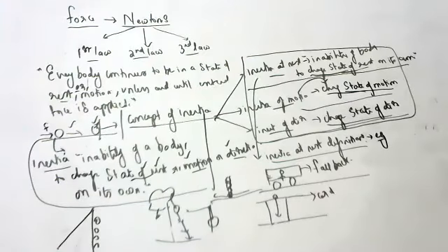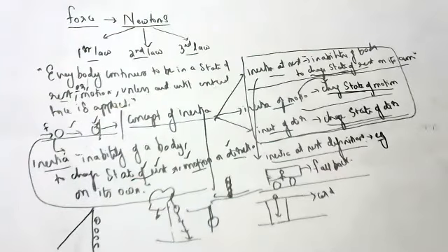Sudden brake, very good. Suddenly, if the bus is stopped, what happens, children? All of you will fall front. Why will you fall front, children? Because your lower portion of the body will come to rest, whereas the upper part of the body will fall front, children, and that's why you'll fall front.